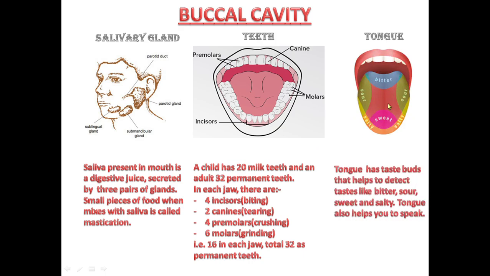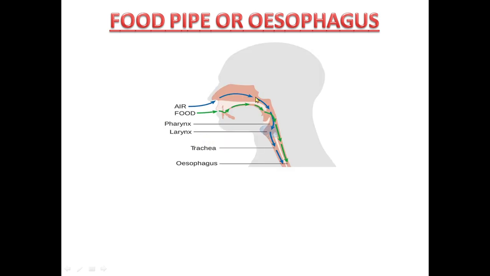Now what about tongue? Tongue has taste buds that help to detect taste like bitter in this portion, sour in this portion, sweet in this one and salty in this one. Tongue also helps us to speak. Now food from the buccal cavity goes to the food pipe, which is also called esophagus. This is the picture of esophagus. Here you can see the food is going from the mouth to the esophagus, which is also called food pipe.